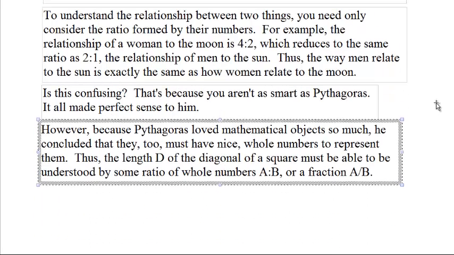However, because Pythagoras loved mathematical objects so much, he concluded that they too must have nice whole numbers to represent them. Thus, the length d of the diagonal of the square that we talked about earlier must be able to be understood by some ratio of whole numbers a to b, or a fraction a over b. This will be continued later.